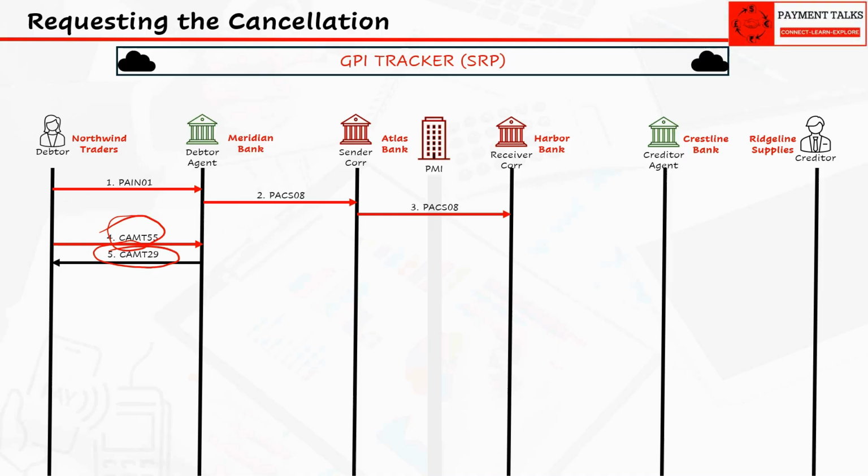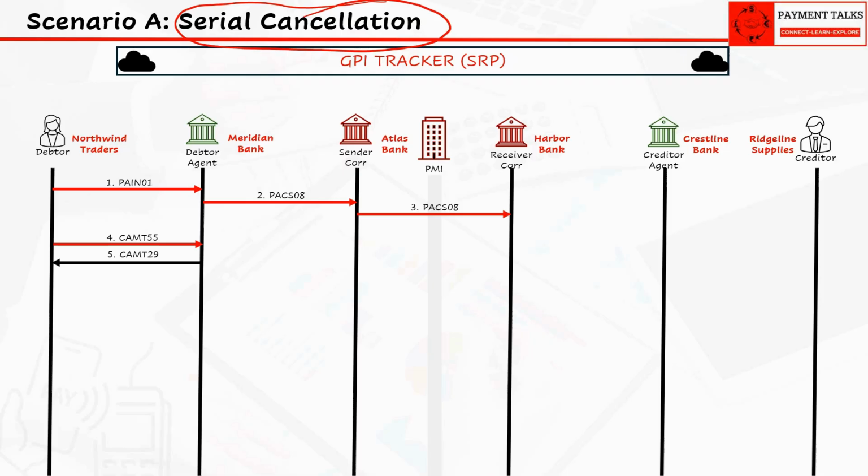This is just an interim acknowledgement that the case is open. It is not the final answer. The traditional route is called serial cancellation, and it travels exactly the way you would expect, hop by hop, same as payment route. Meridian forwards the request as CAMT 56 to Atlas, and Atlas forwards it on to Harbor, where the payment currently happens to sit.